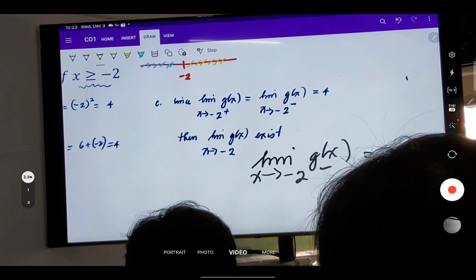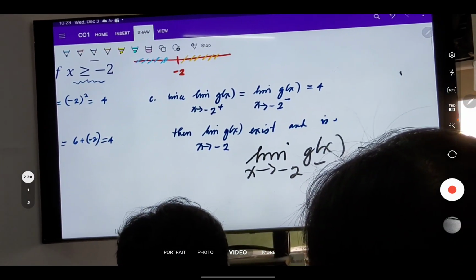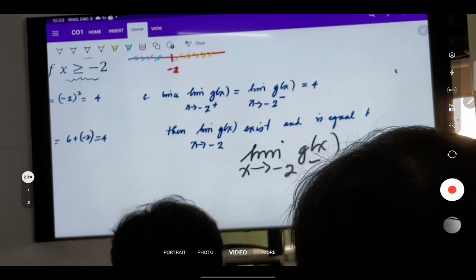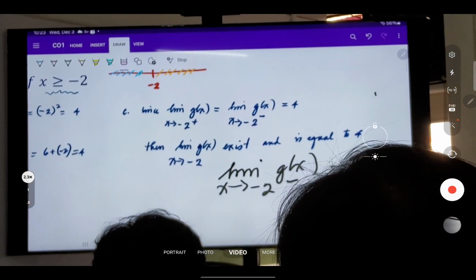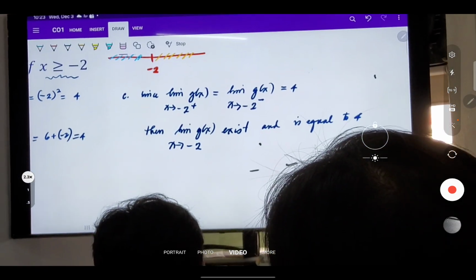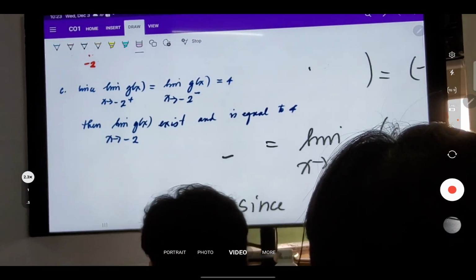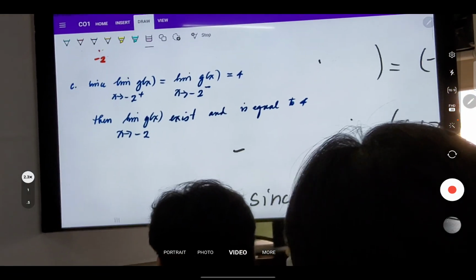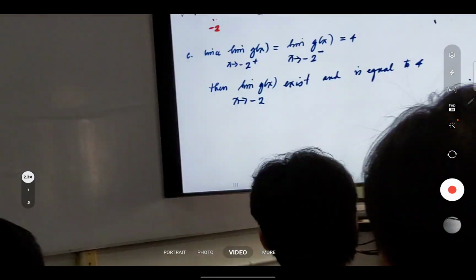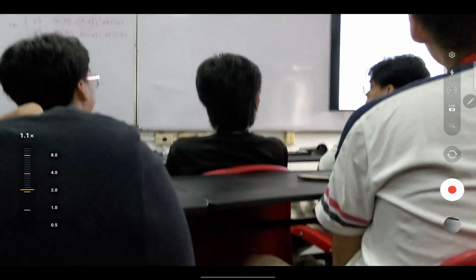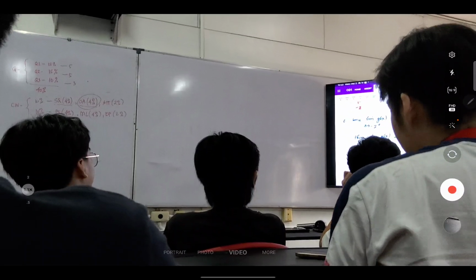Right? Did you get it? Then since the limit coming from the right and left are equal, the two-sided limit exists. Questions? Now, you're also asked to draw the graph of the function.